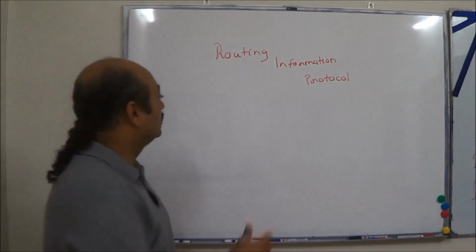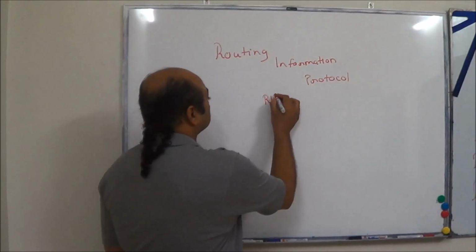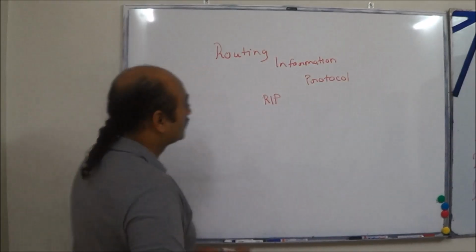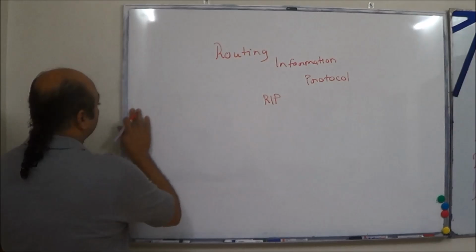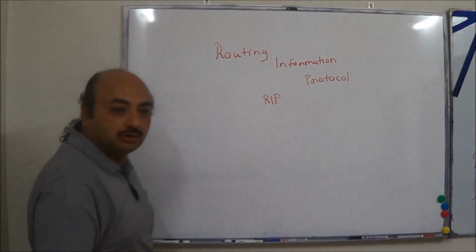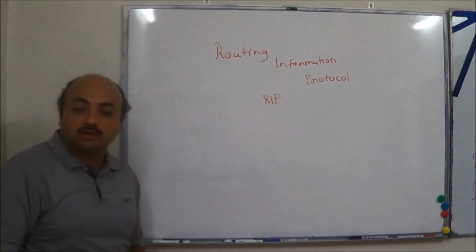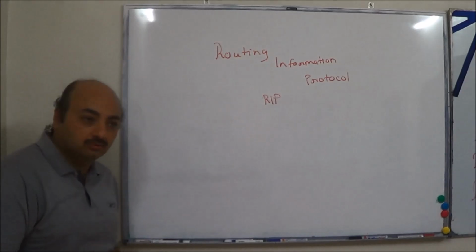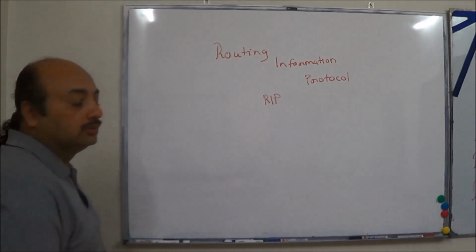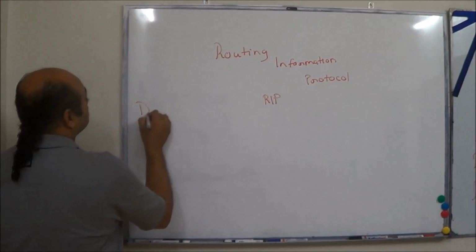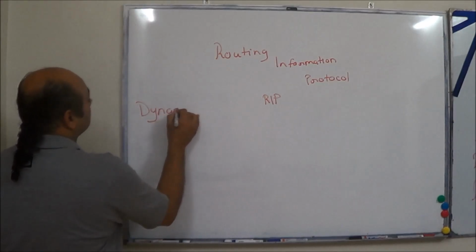Routing Information Protocol, RIP. What we have learned till now is static routing. What comes under static routing? Static routes and default routes. We are going to cover dynamic routing.